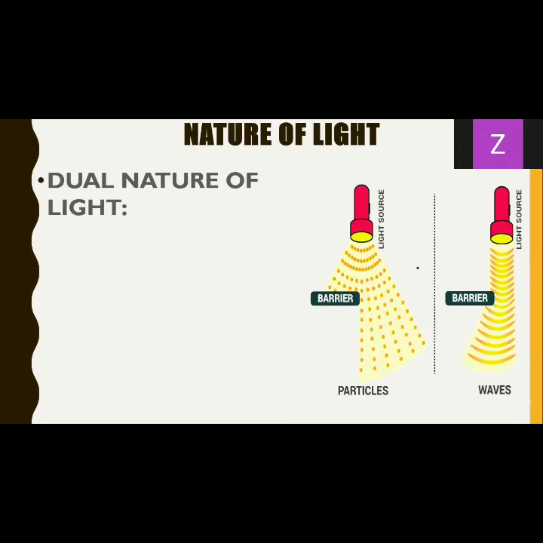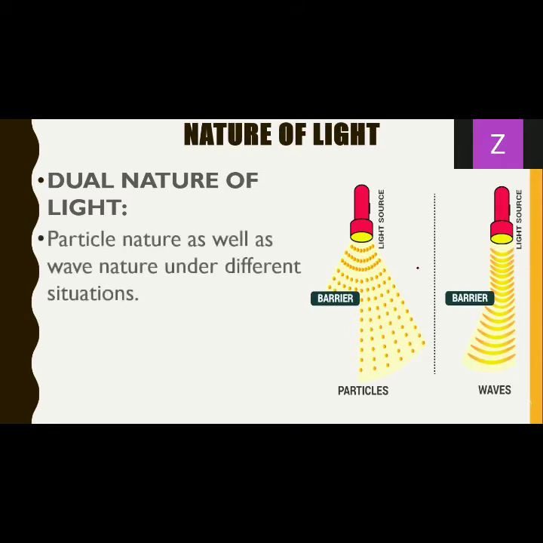So light is supposed to have particle nature, and at the same time wave nature. How can this be? It happens depending on the situation. Different situations call for it being a wave and it being a particle, which we call the dual nature or wave particle duality of light.